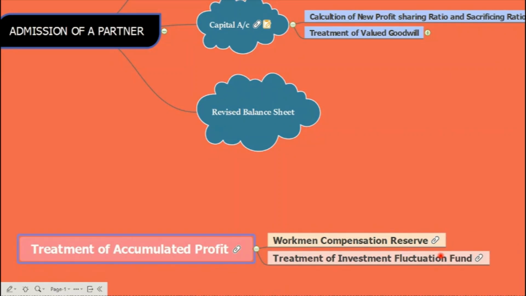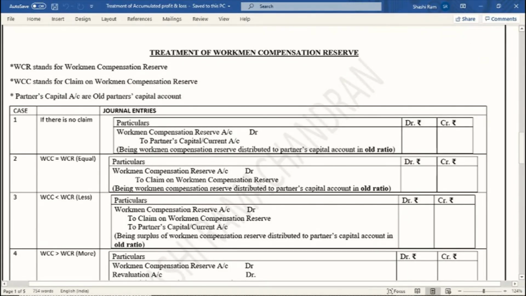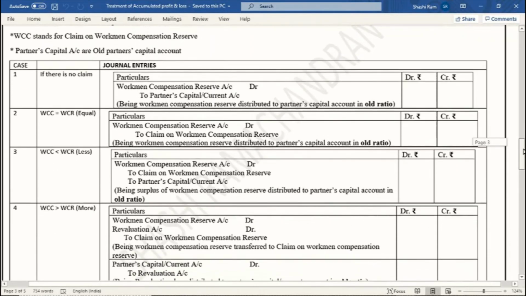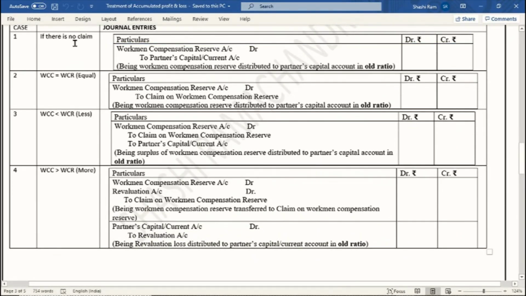So let's understand this also. Treatment of workmen compensation reserve. As I said, there are different cases here. If there is no claim, if there is a claim which is just equal to the workmen compensation reserve given in a balance sheet, or if it is less. The first one: if there is no claim, the entire reserve will be distributed to partners in their old ratio. When the claim is just equal to the reserve,